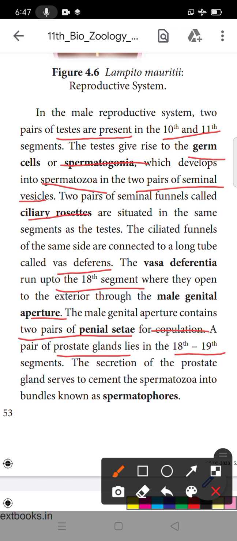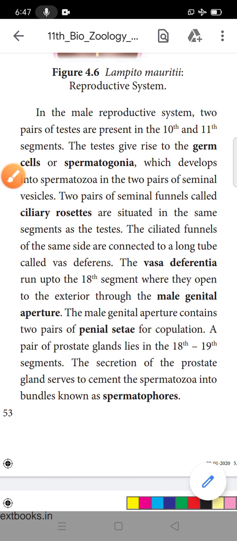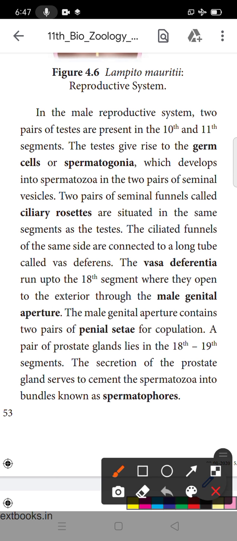The secretion of the prostate gland cements the spermatozoa into bundles, known as spermatophores.